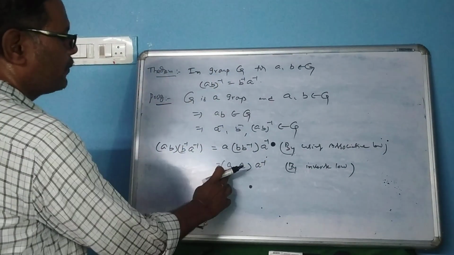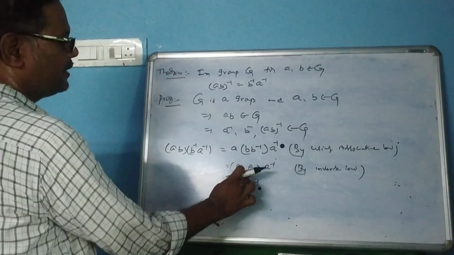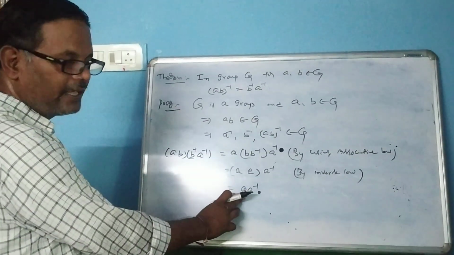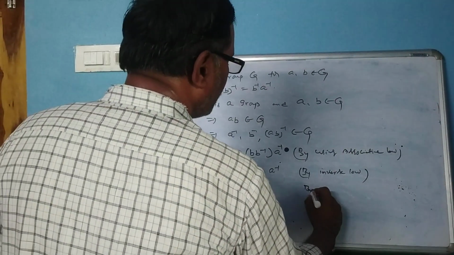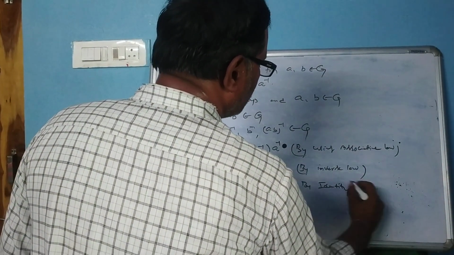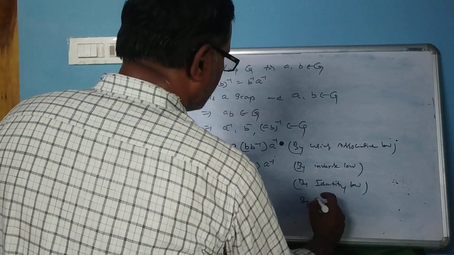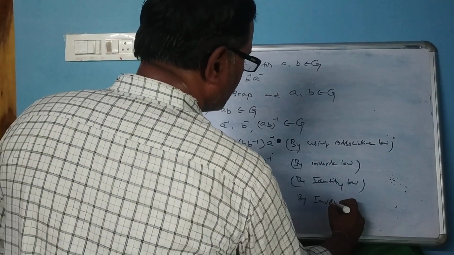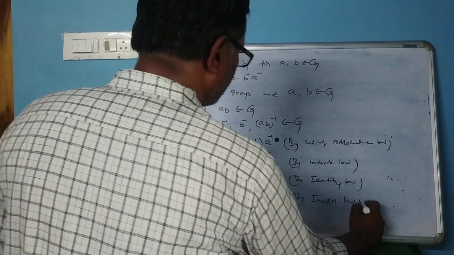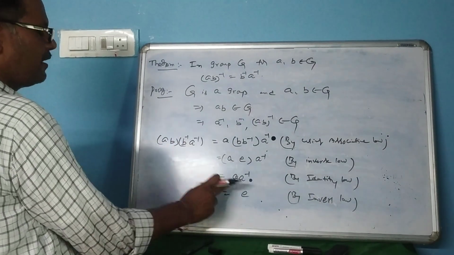Now a e a inverse, where ae = a by the identity law, gives a a inverse, which is e by the inverse law. Okay friends? That means (ab)(b inverse a inverse) = e. This is number 1.